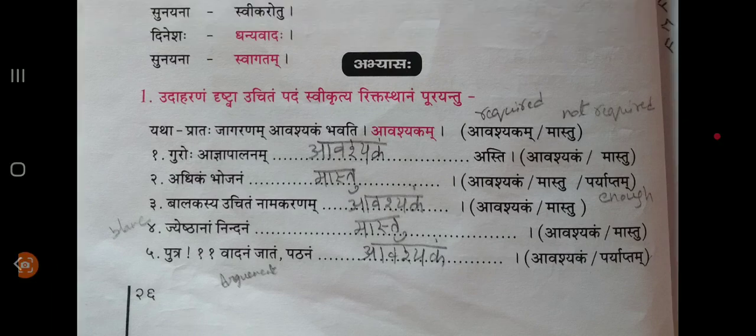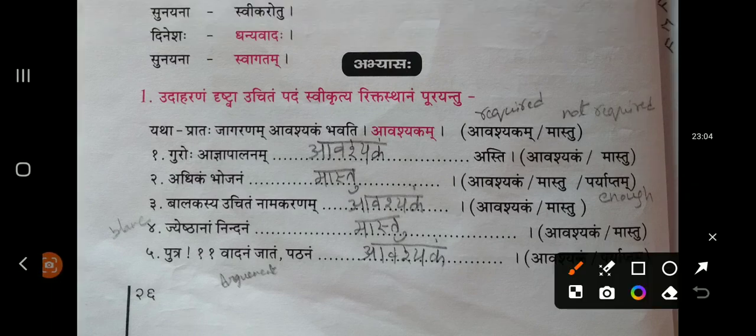And the next example. Balakasya uchitam namakaranam dash. For a boy, namakaranam means naming ceremony. It's required, right? Every boy or girl, every kid requires a naming ceremony.